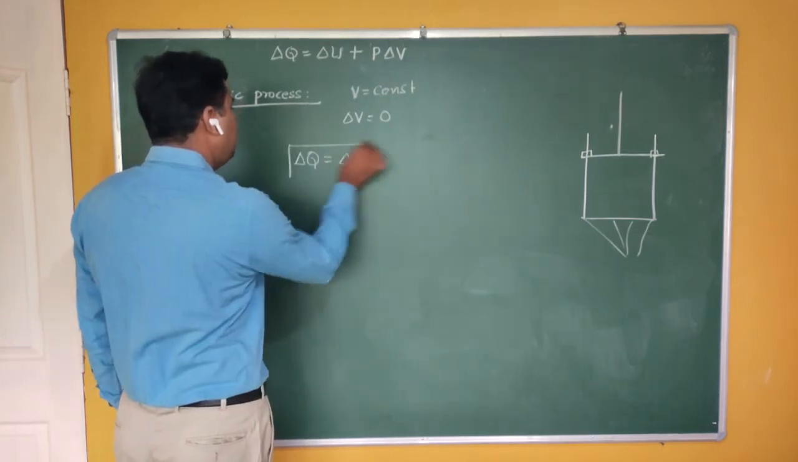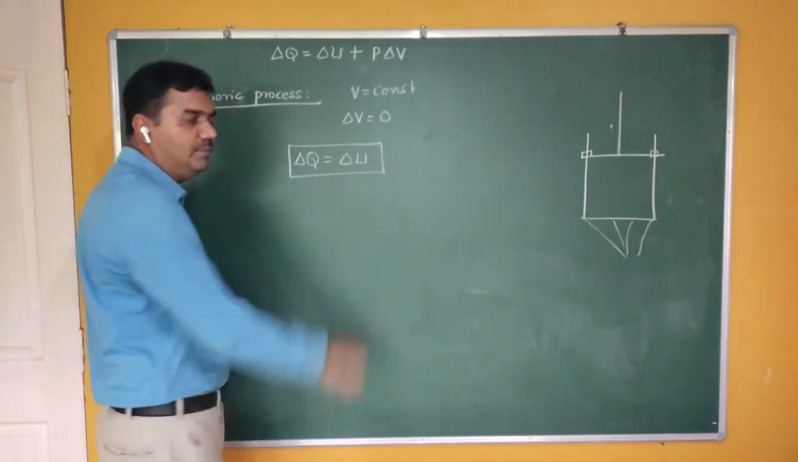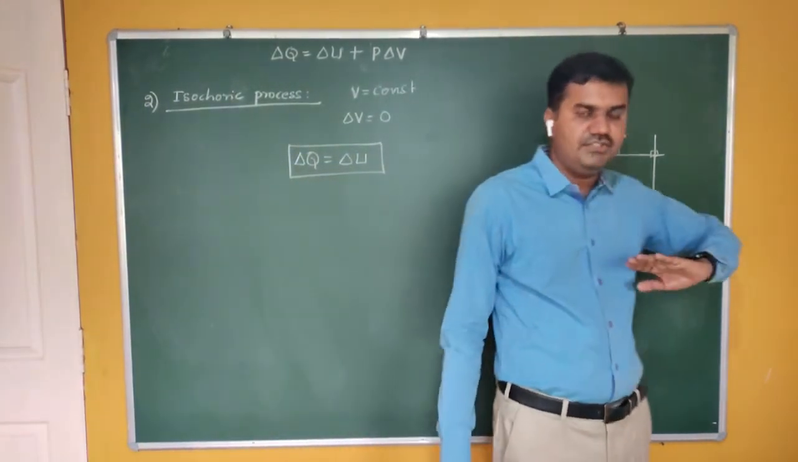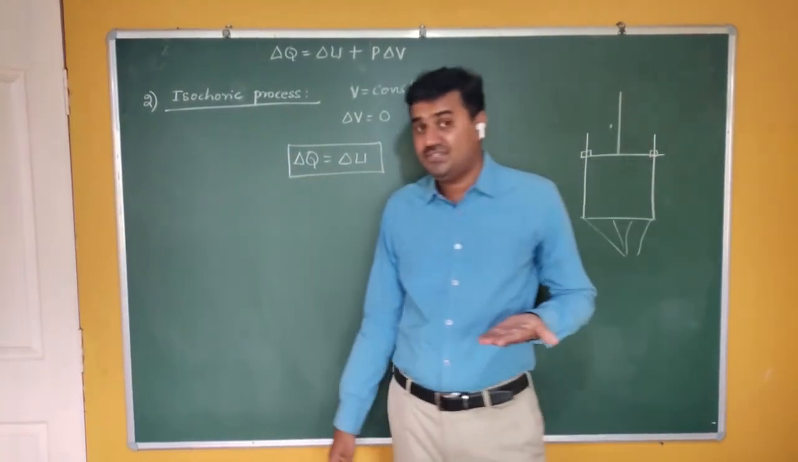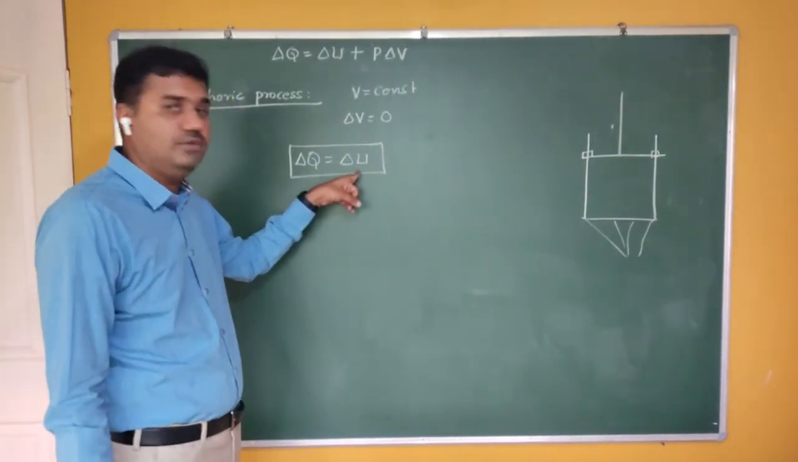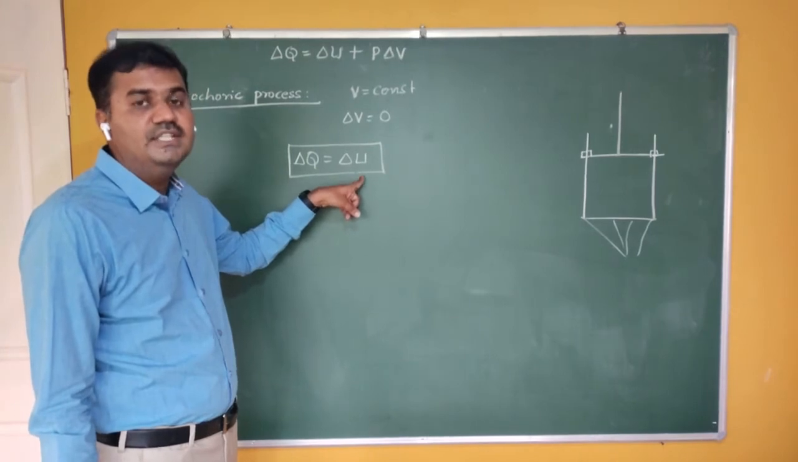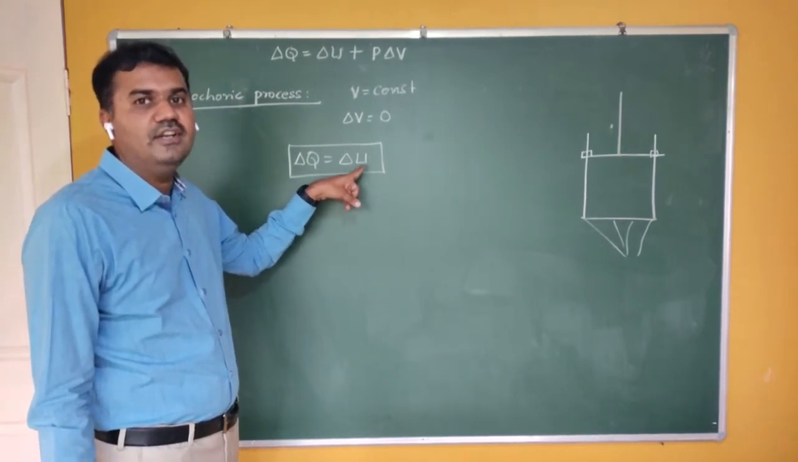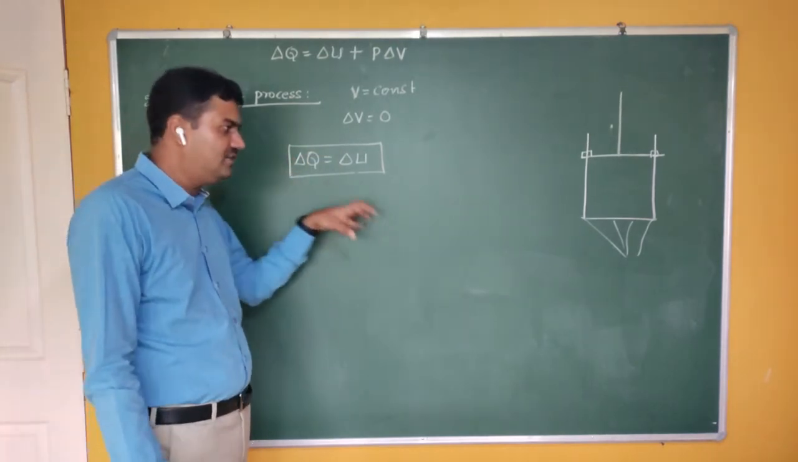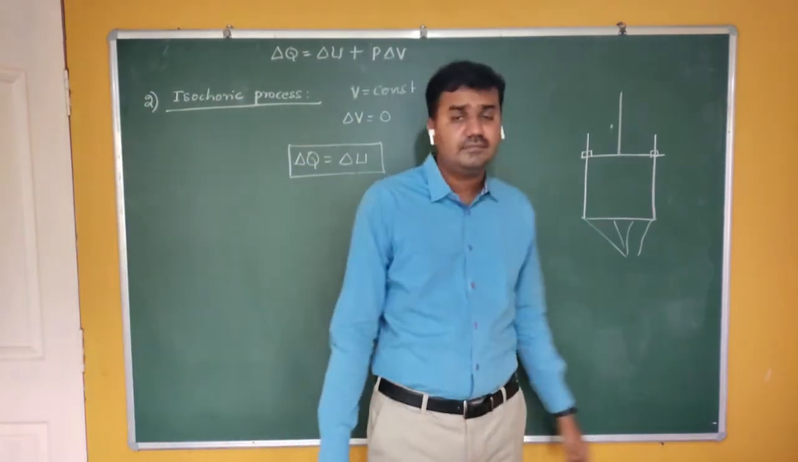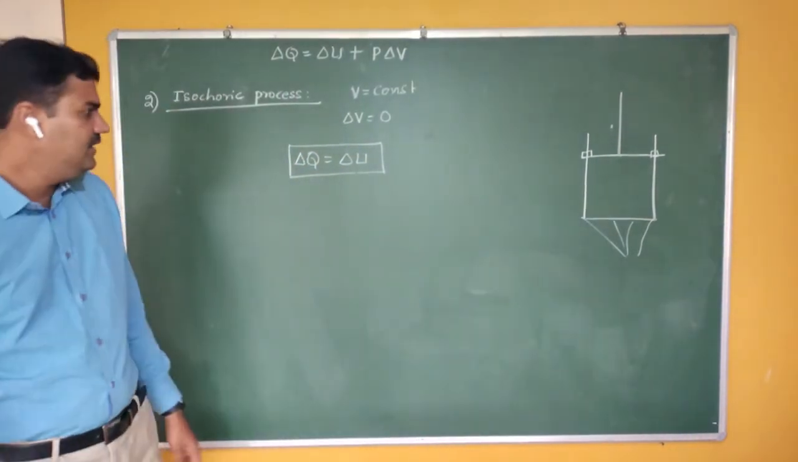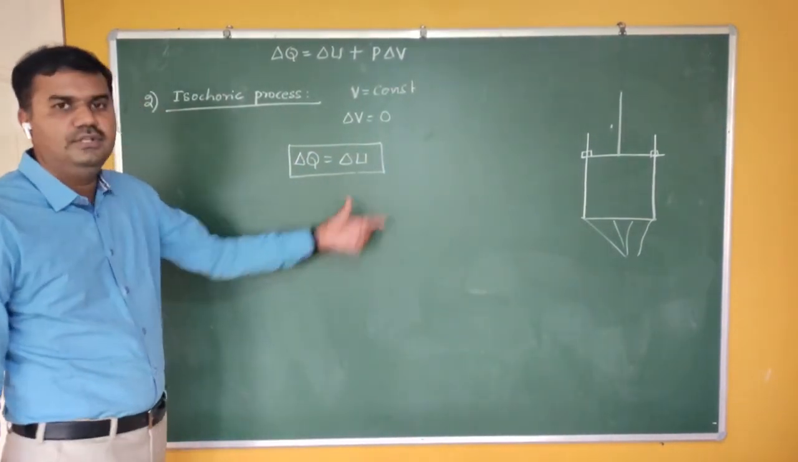In the last case, delta Q was equal to delta W, which means your entire amount of heat energy got converted to work. This time your entire amount of heat energy gets converted to the change in internal energy. If you supplied 100 joules of energy to the system, then the change in internal energy is 100 joules. So delta Q is equal to delta U.